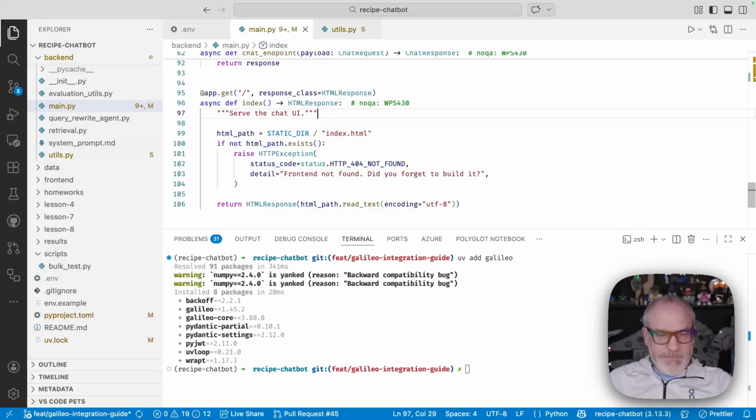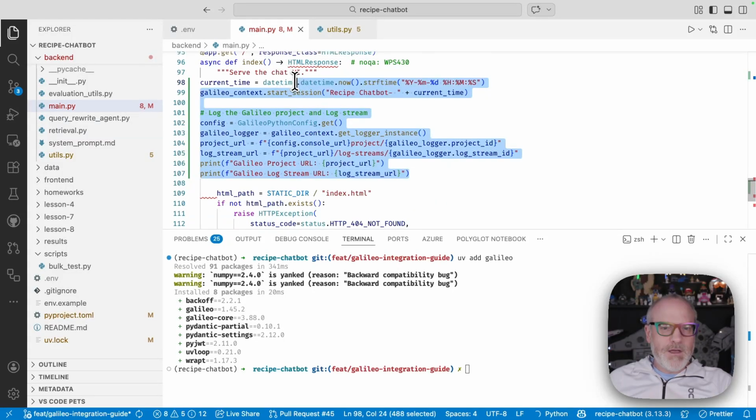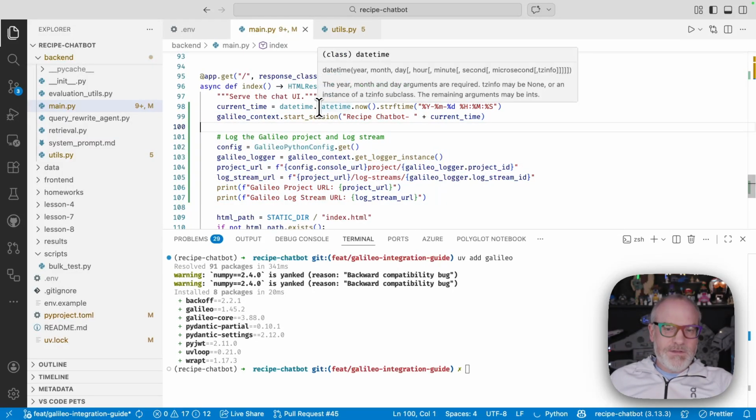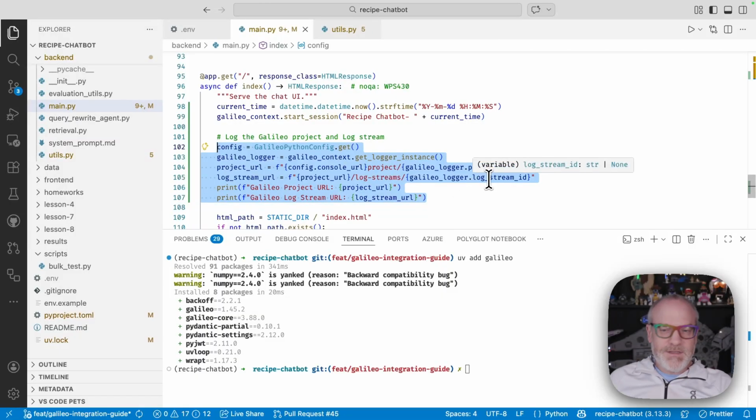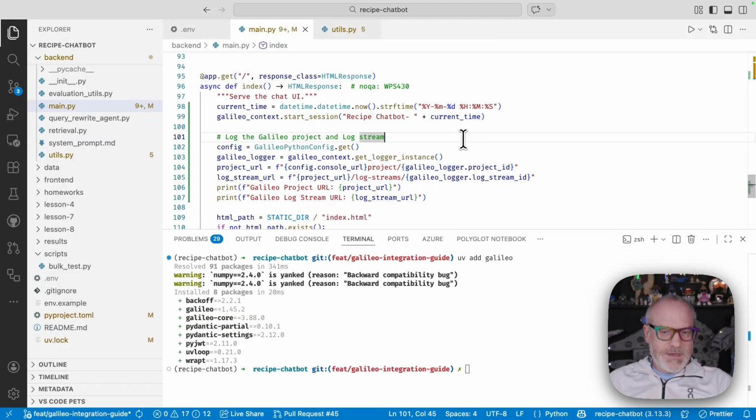This returns the HTML. What I'm going to do here is drop in some code to manage the session. So every time you refresh the page, we grab the current time and we use that to create a named session, Recipe Chatbot plus the time. We've also got a little bit of logging here that will log out the URL of the log stream and project that we're actually using. It just helps us navigate very quickly to the project.